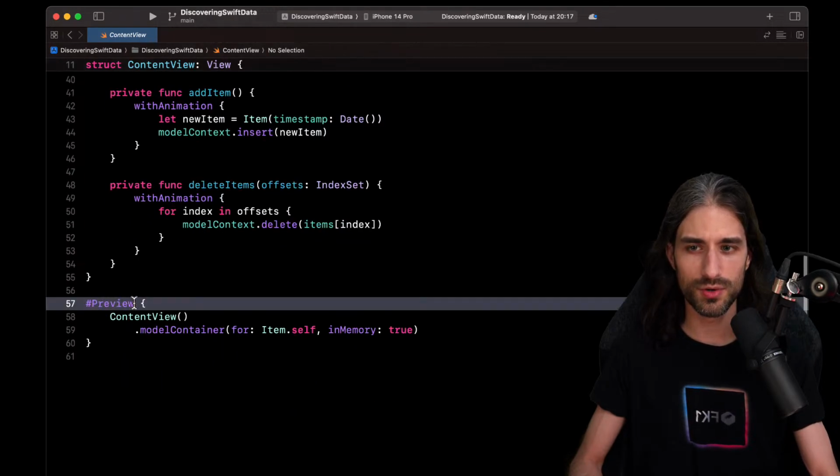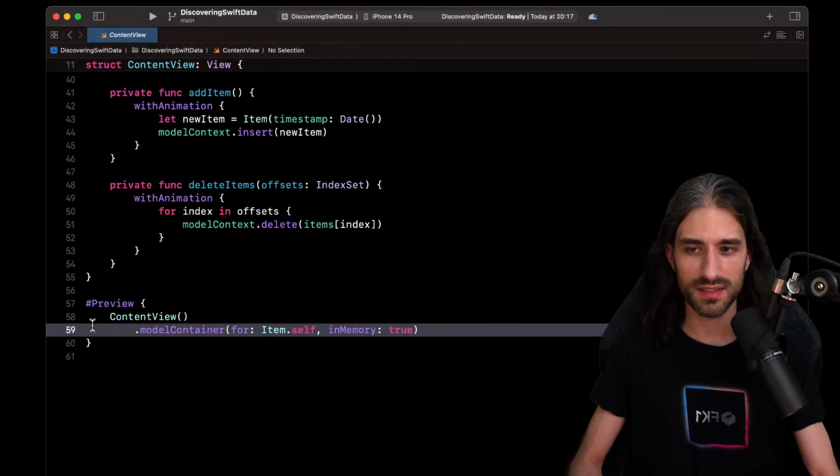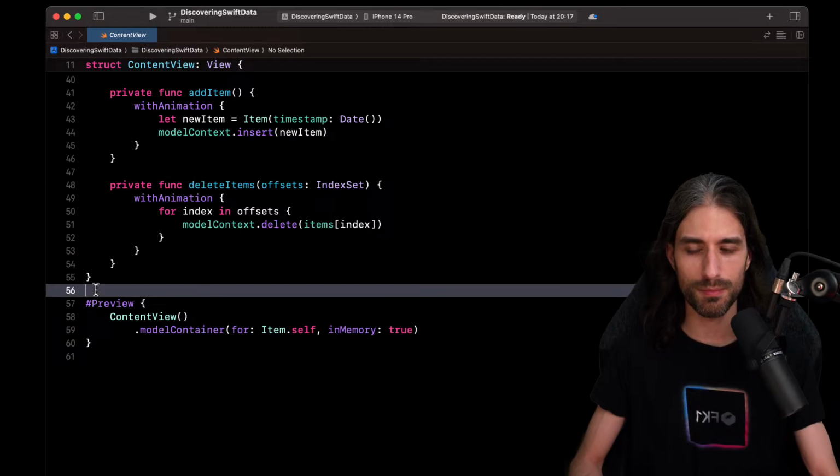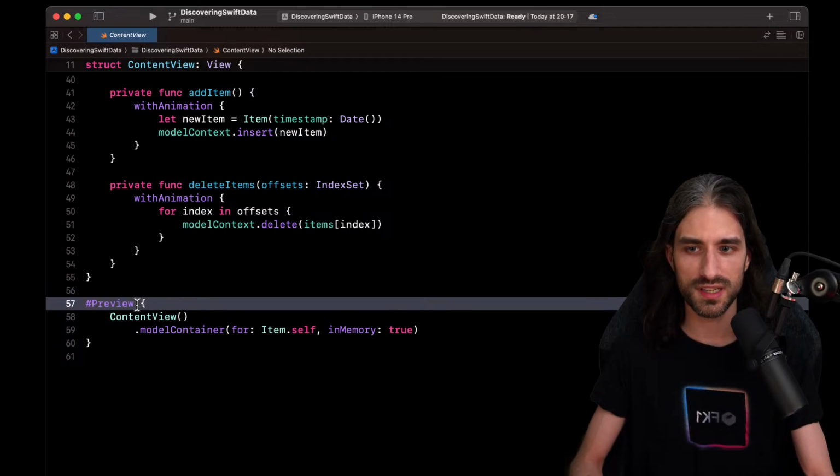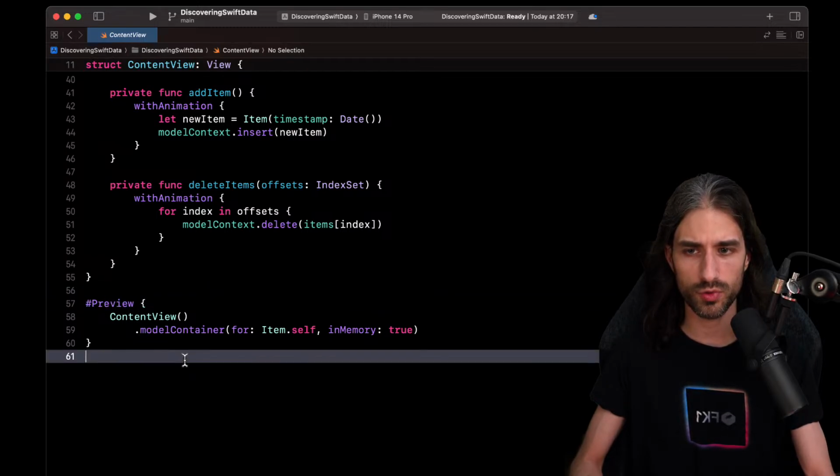And then we can see the preview with the new preview syntax that is based on macros. So we no longer need to write struct ContentView_Previews: PreviewProvider and everything like that. This is generated automatically for us thanks to this nice little Swift macro.